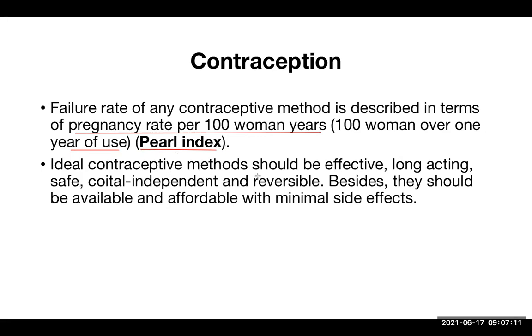The ideal contraceptive method should be effective, long acting, safe, coital independent, and reversible. So we are talking about the temporary one now. Besides, they should be available and affordable with minimal side effect. So these are some of the important characteristic features of contraceptive method. But let me repeat again, no contraceptive method is the ideal one.